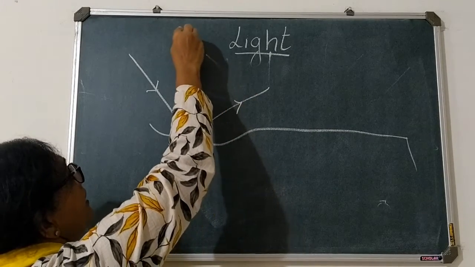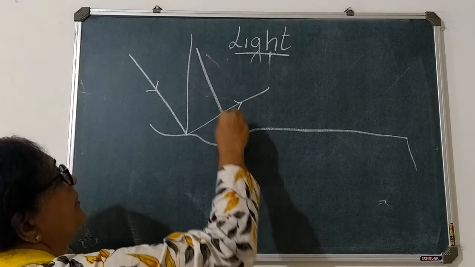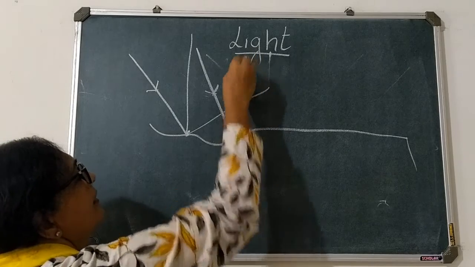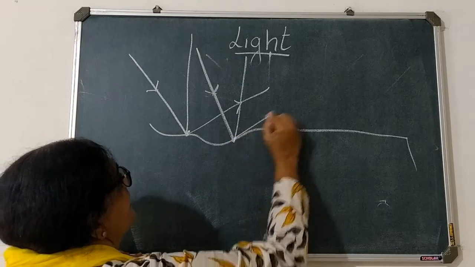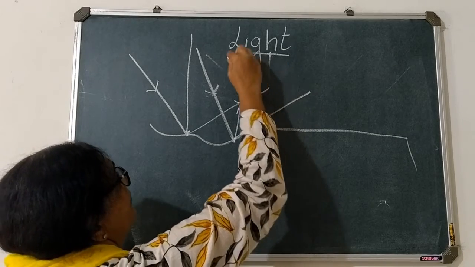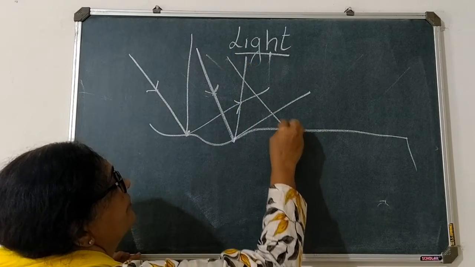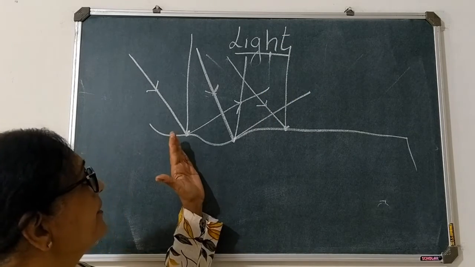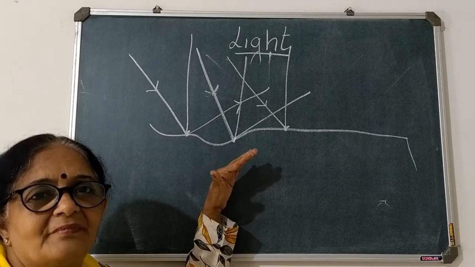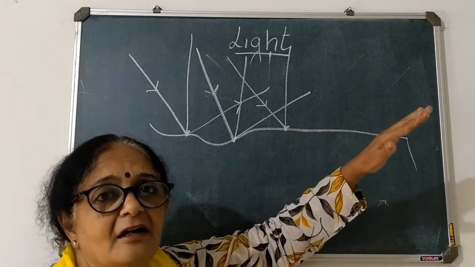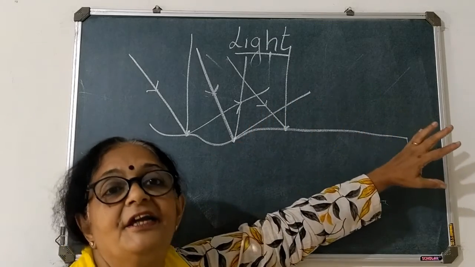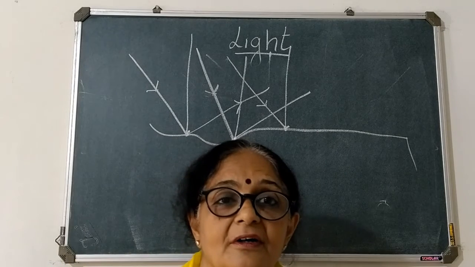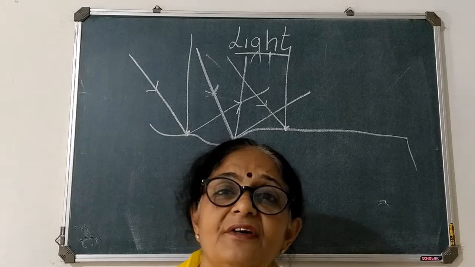Suppose we take another ray which is incident here and strikes here. Suppose we draw one perpendicular here. Where will it go? It will go like this. Suppose we draw one more ray which is incident here, so it will go like this. So what is happening? The ray after reflecting does not run parallel, but it moves in any direction. This is what happens when the surface is rough.